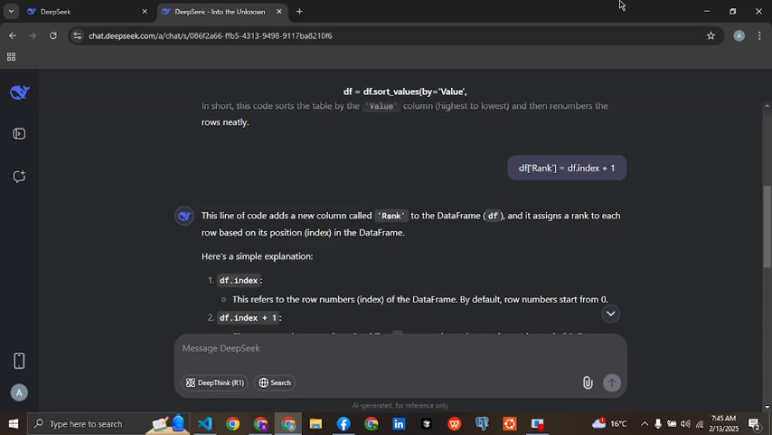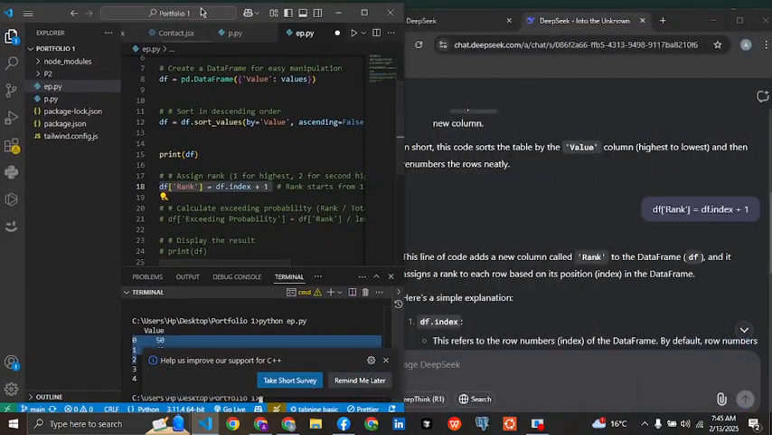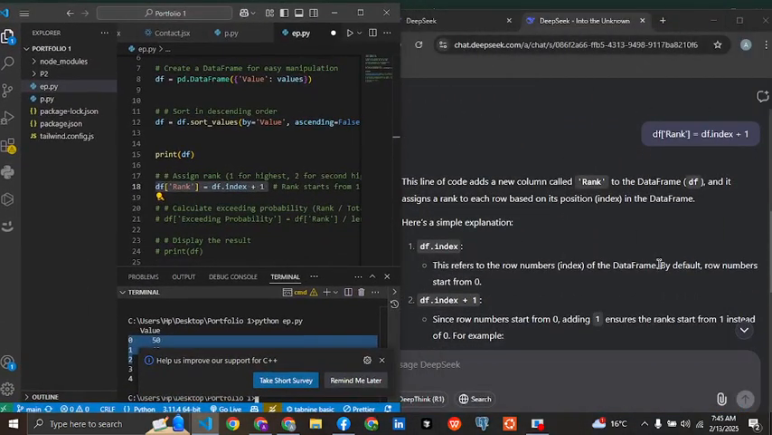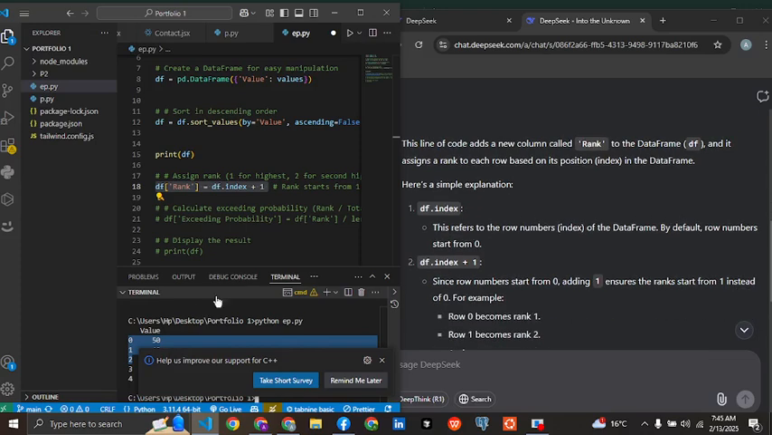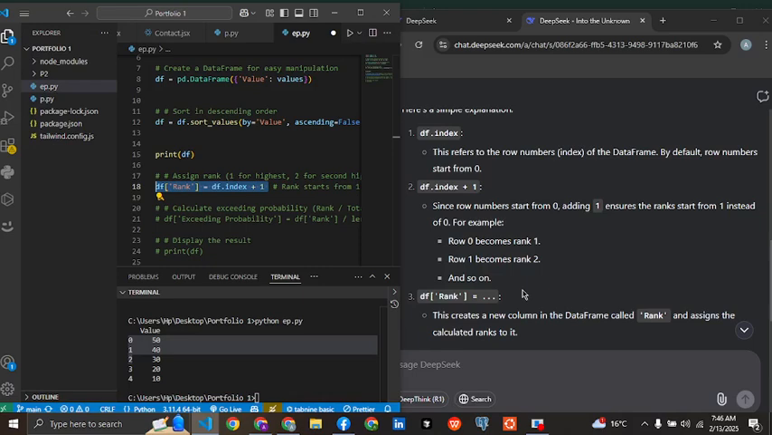Okay, so df.index refers to this row number, and row numbers start from 0. Then index plus 1: since row numbers start from 0, adding 1 ensures the ranks start from 1 instead of 0. For example, row 0 becomes rank 1, row 1 becomes rank 2, and so on.